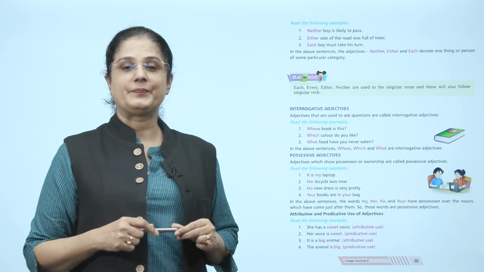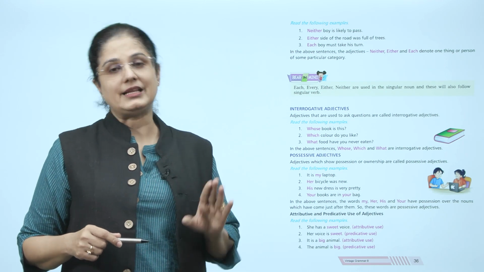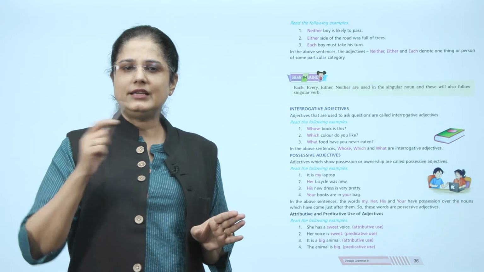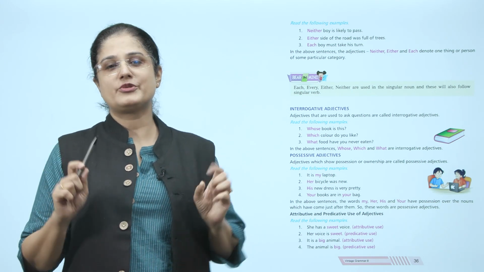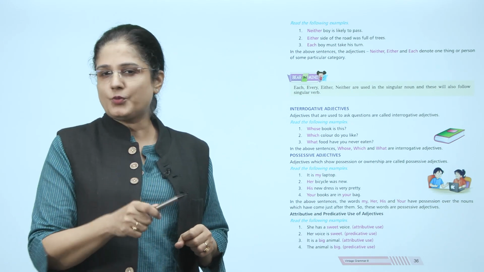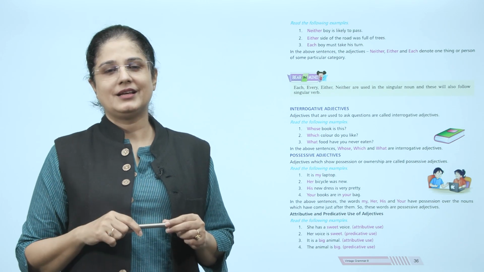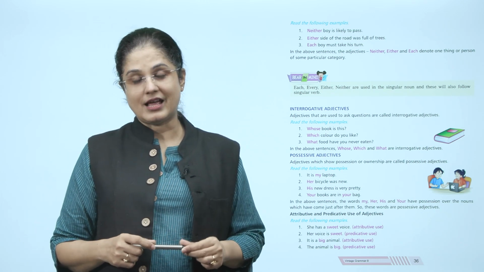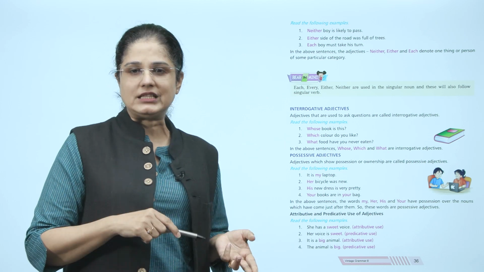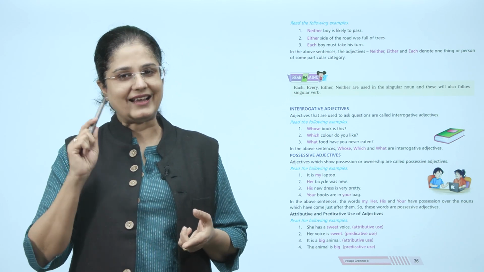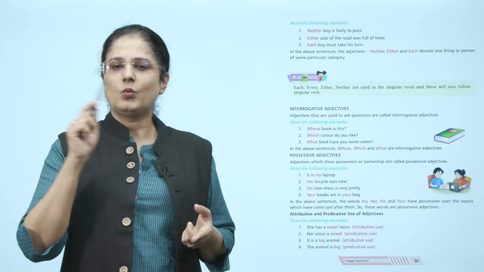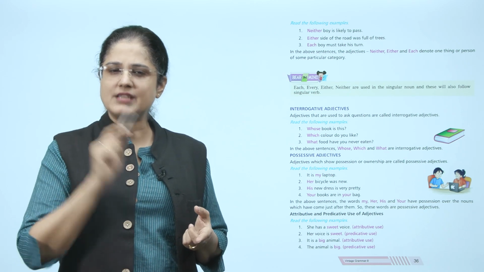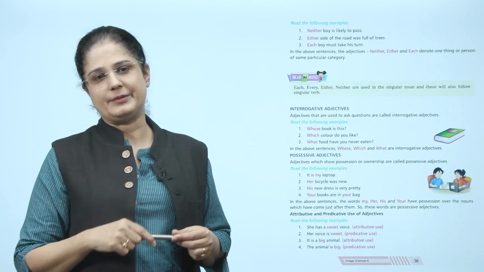For example, neither boy is likely to pass. Either side of the road was full of trees. Each boy must take his turn. So, in these sentences, the adjectives neither, either and each denote one thing or person of some particular category.